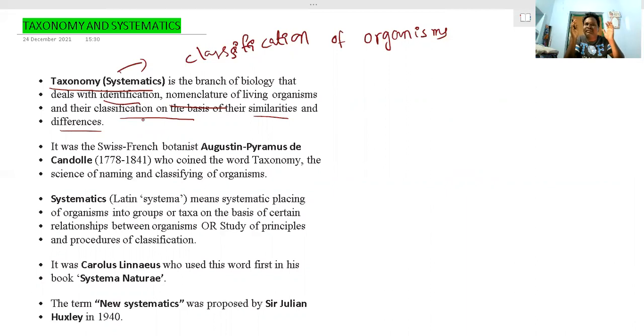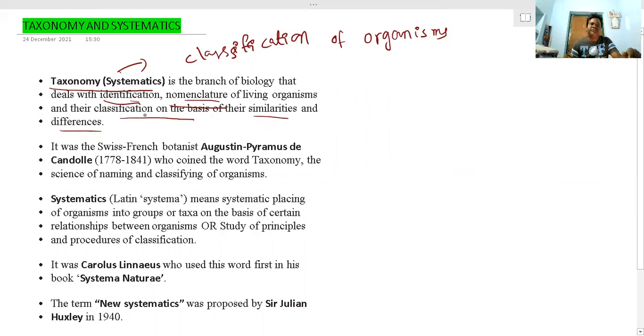How can you identify and describe these organisms by seeing their pictures, or directly, etc.? That is the reason we have some aids. First of all, taxonomy is a branch of biology where organisms can be identified, named, and classified on the basis of their similarities and differences.